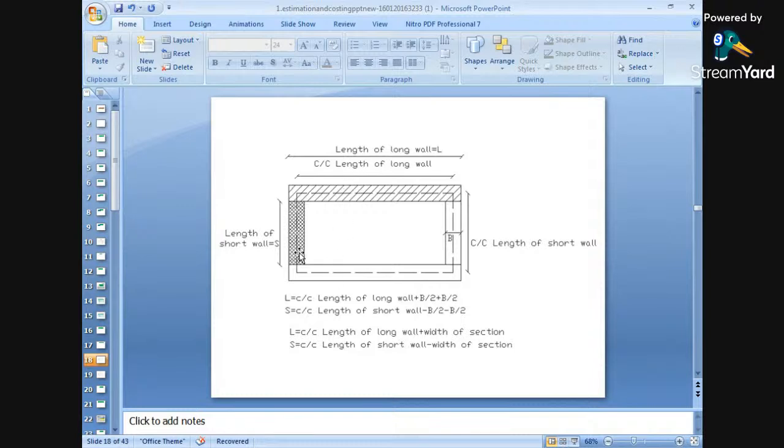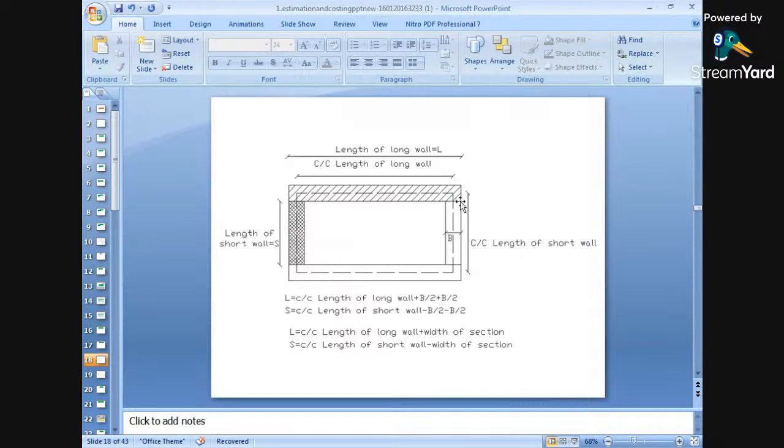This portion is remaining. So what does the short wall say? The center to center length of the short wall is this, but we are calculating the center to center distance of the short wall from this point to this point, and this half width of the section has already been included, therefore we subtract it from the short wall. In the short wall, what are we doing? We are subtracting. Why?